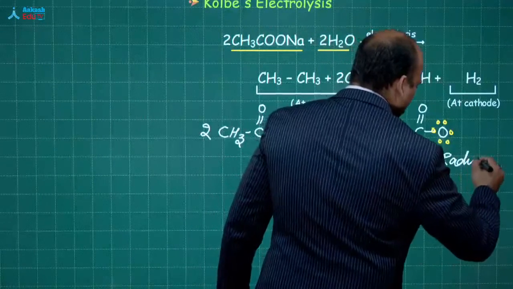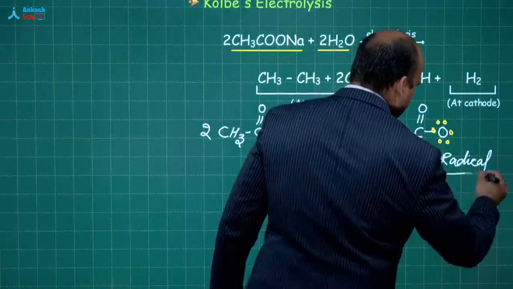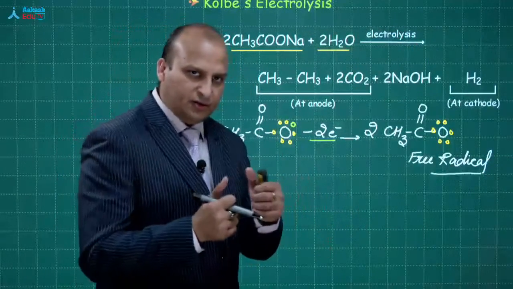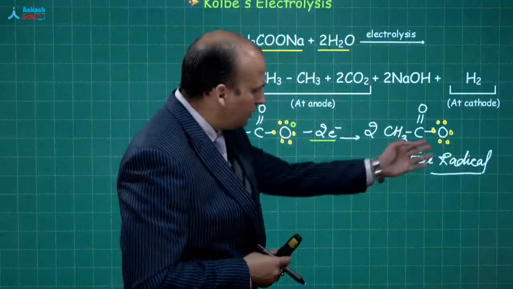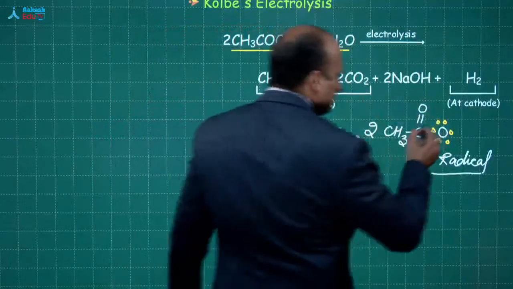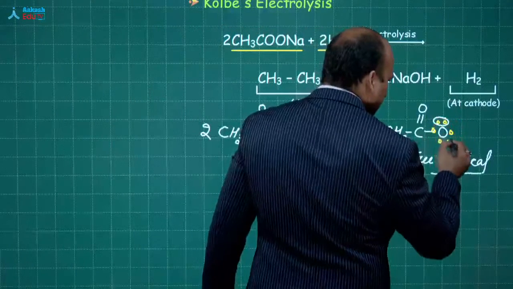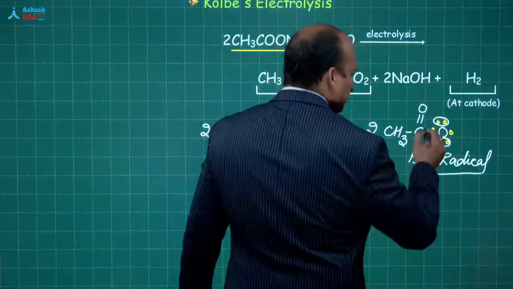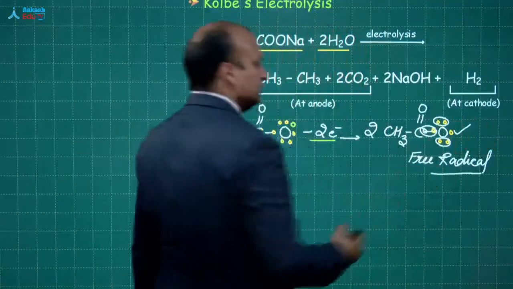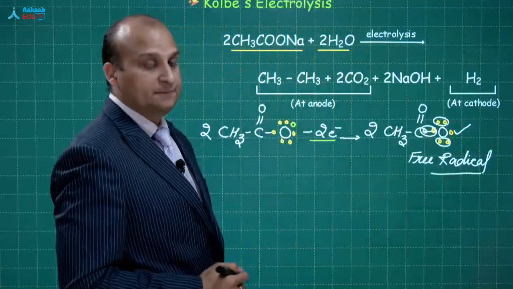Those who do not know what exactly a free radical is: if you have a free electron, here there are 1, 2, 3, 4, 5. Which one is free? See, this is a pair. This is paired over here. Only this electron is free. That is why it is referred to as a free radical.